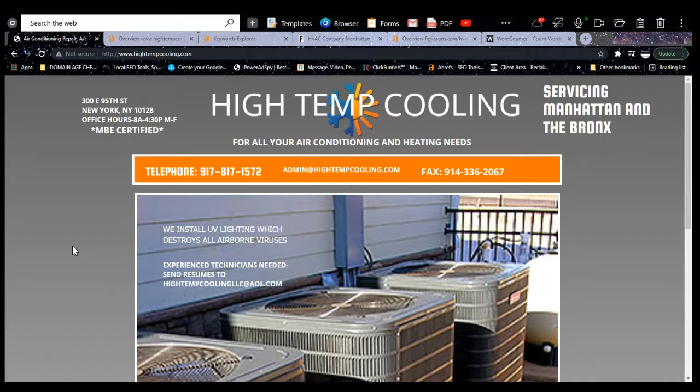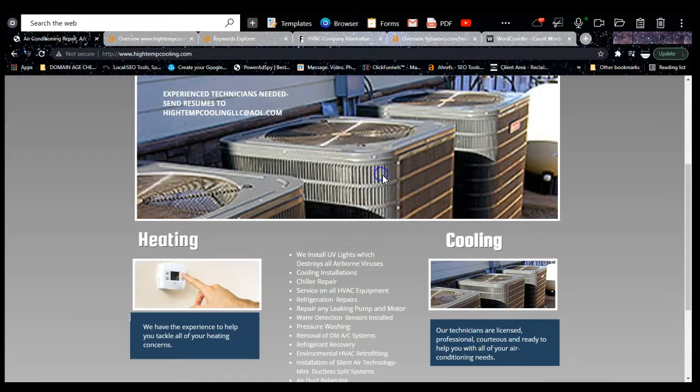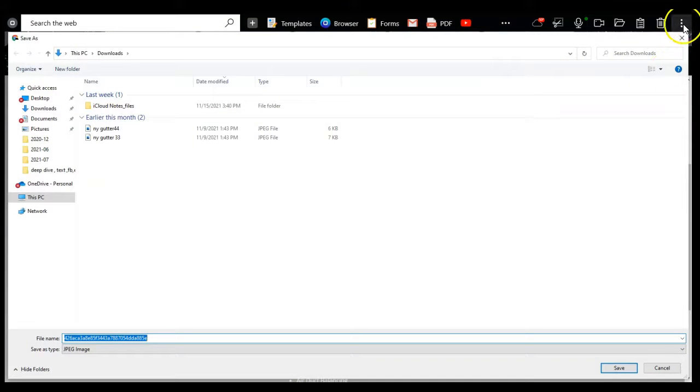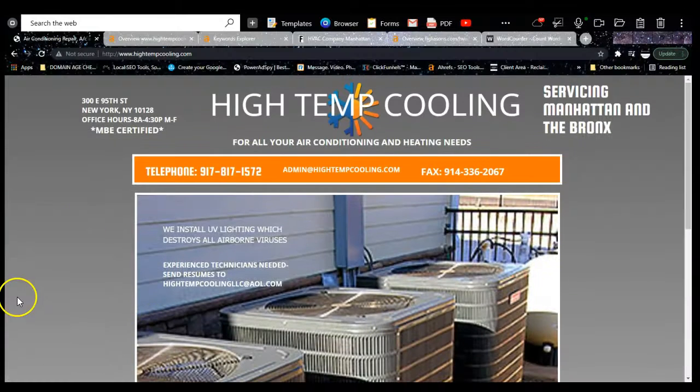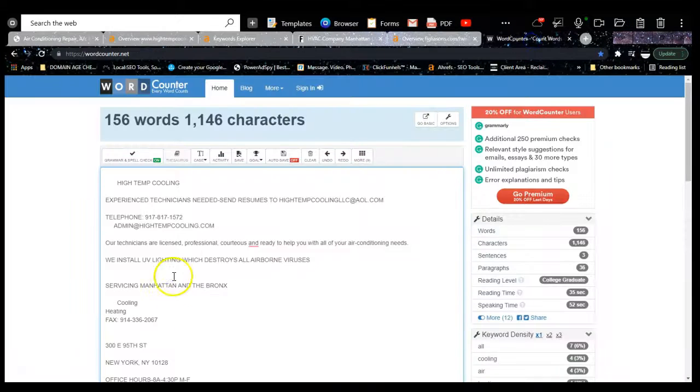So to get started, the first thing I want to talk about is content. Content is basically anything that you see on your front page, as far as text, images, what these images may be saved as, any videos, what those videos may be saved as. Google typically wants to see about 1,500 words of content on your front page. So if we put you guys into this word counter here, we see that you guys have 156 words on